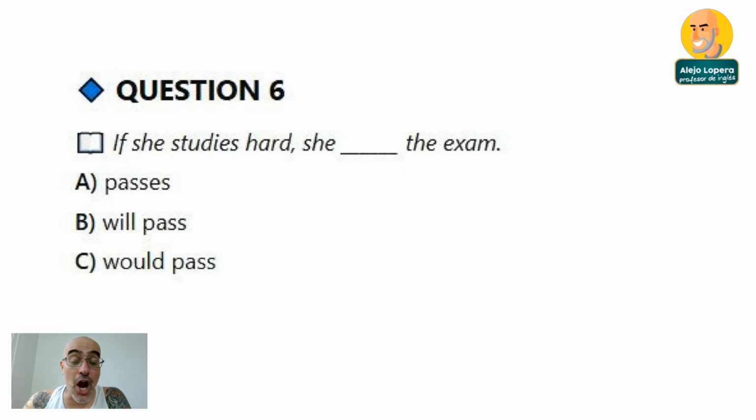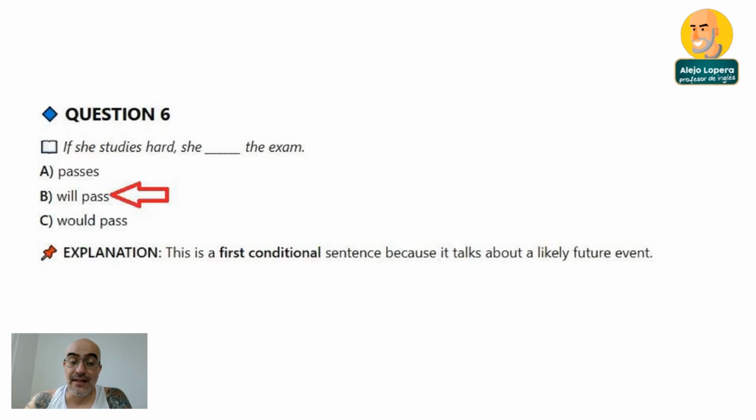If she studies hard, she passes, will pass, would pass the exam. What do you think, guys? What happens if she studies hard? Is this a real situation? Like if you actually study hard, something happens? If it's a real situation, it's because it's a first conditional. All right. If she studies hard, she will pass the exam.